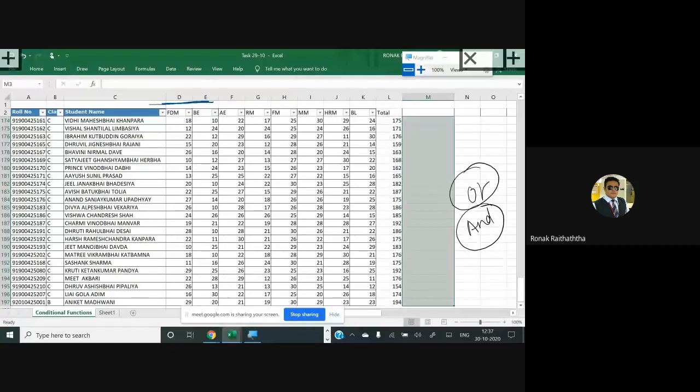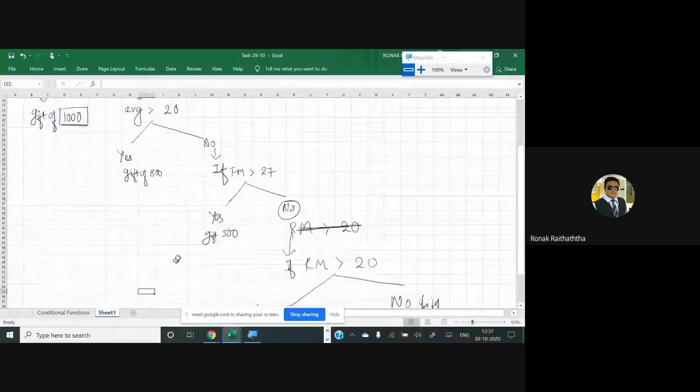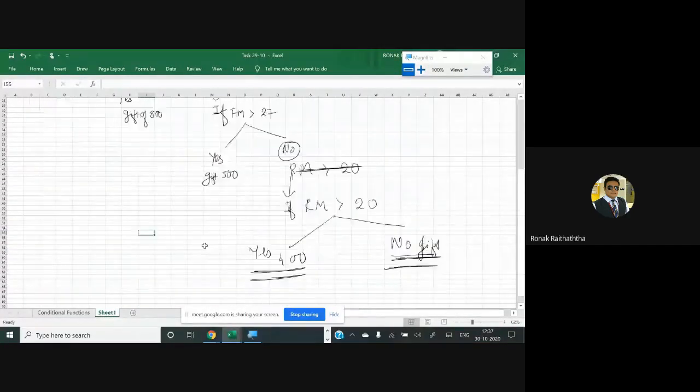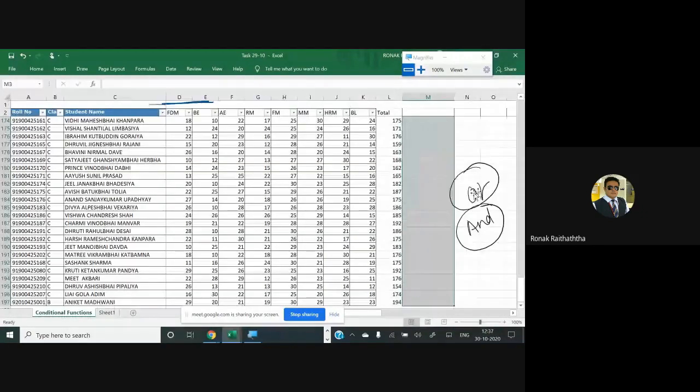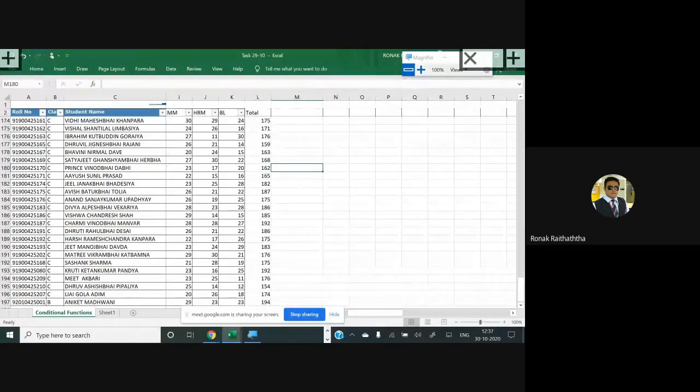Before that, let's first draw the logical flow of the task. The first task which I am opening in front of you, everyone should be able to understand. I have four conditions. Everyone please note them down; you may write them in your book as well for reference. First condition, look at this carefully: if the percentage is more than 80, then I want to give a gift of 1200.